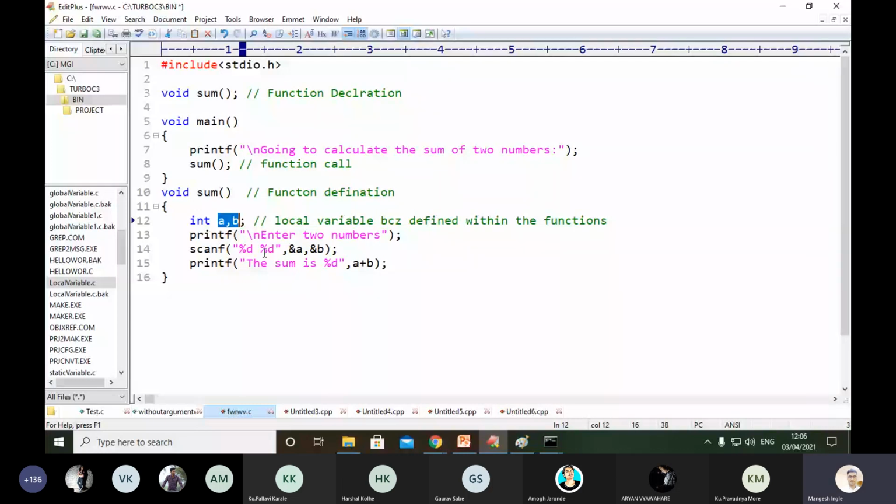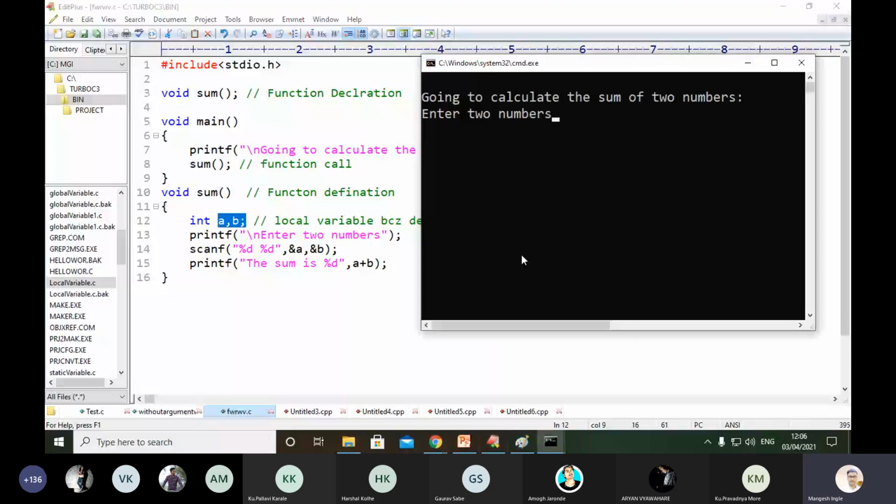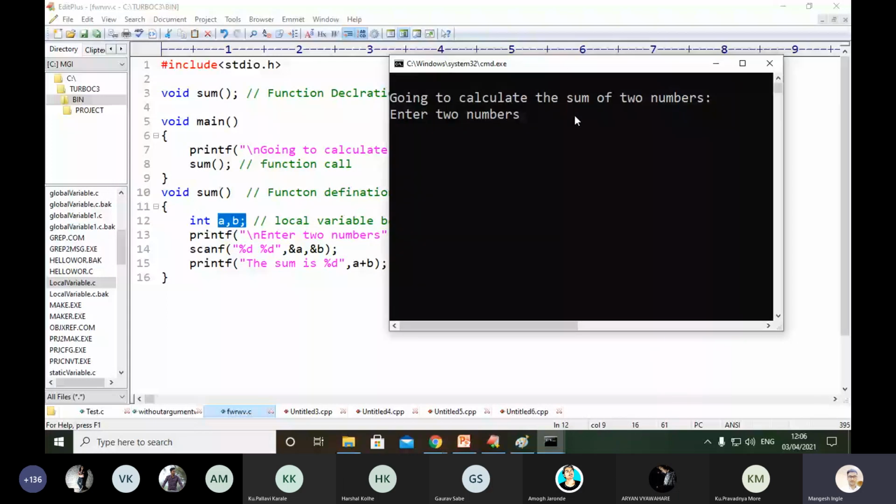You can see the printf statement, enter any two numbers, and then here we perform the addition, and then the program will be executed. Concentrate. Now we are going to execute this program, see what happens at the end of the output. You can see, going to calculate the sum of two numbers, the same message on your screen, which is in the printf statement of the main function.